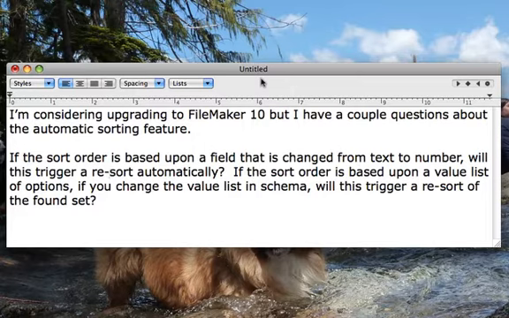If the sort order is based on a value list of options, if you change the value list in schema, will this trigger a resort of the found set automatically? So let's go ahead and take a look.